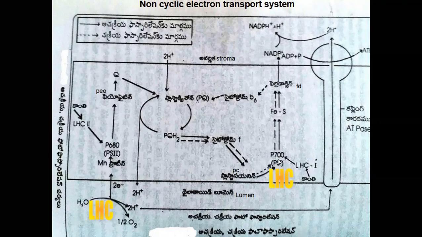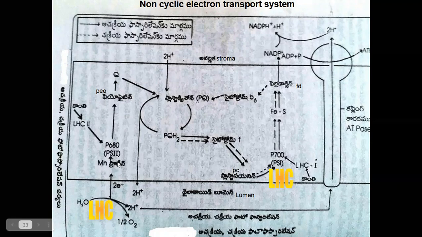From photosystem 1 the electron passes to iron sulfur protein and then to ferredoxin. The ferredoxin carries electrons to the stroma of the chloroplast. These electrons mainly help NADP plus convert into NADPH. NADPH is synthesized by receiving electrons from the ferredoxin.